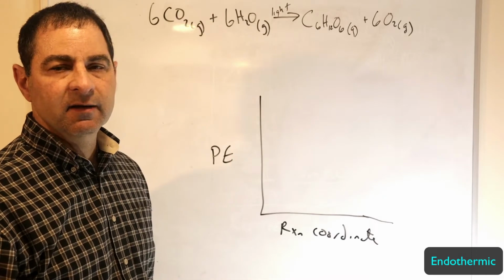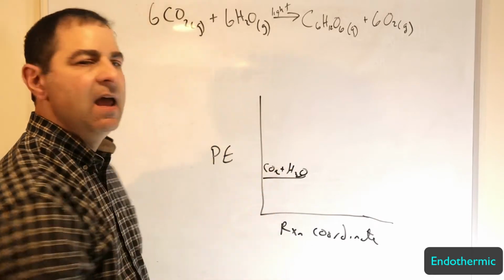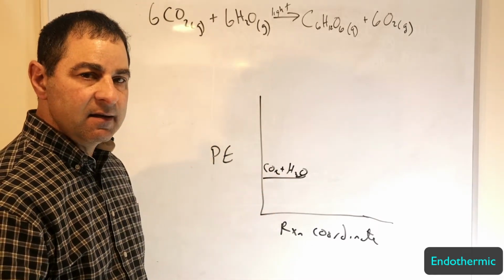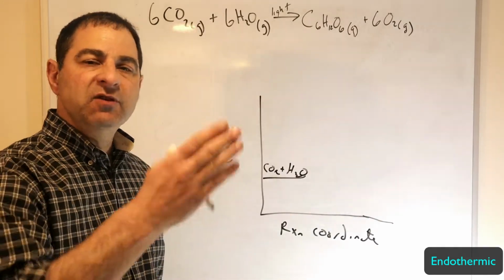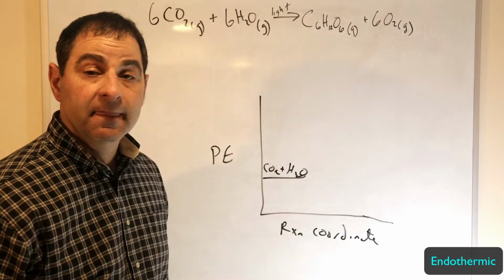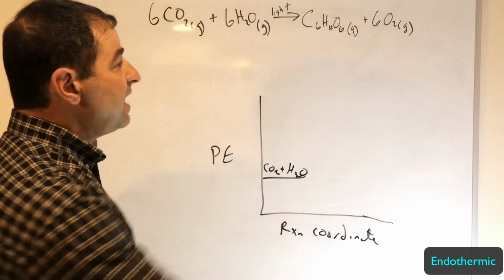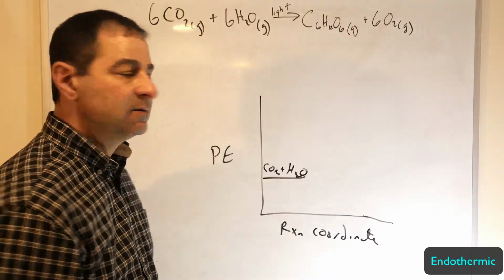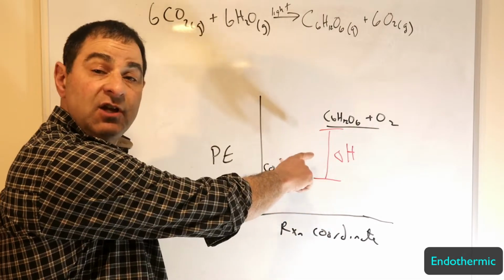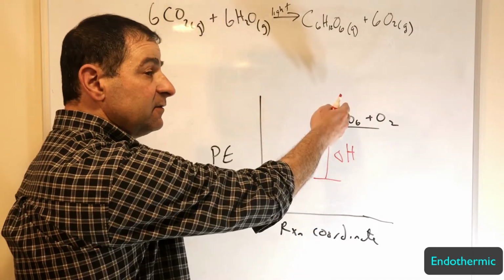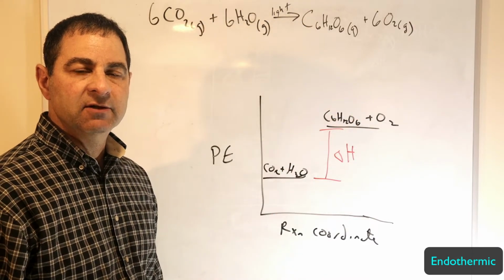It's endothermic. In other words, our reactants have some amount of energy, and energy is added, and it's stored as internal energy in the products. It comes from the surroundings, light from the sun, adds to and recombines these molecules, and is now part of the internal energy of the products. These products have more energy, and in this case, our change in enthalpy is going to be positive. Again, we have added energy. This is an endothermic reaction.